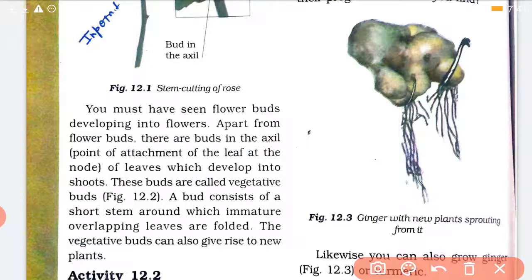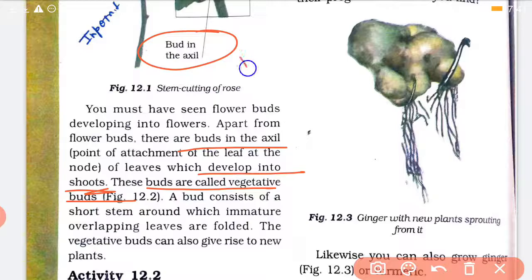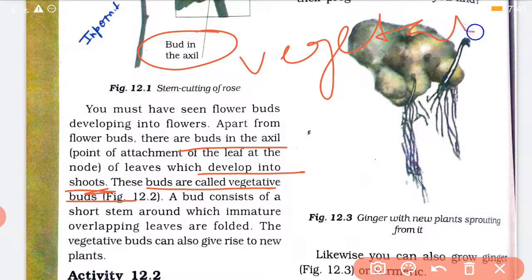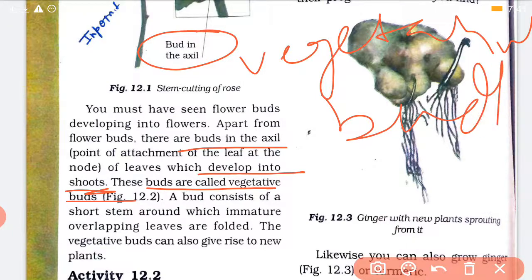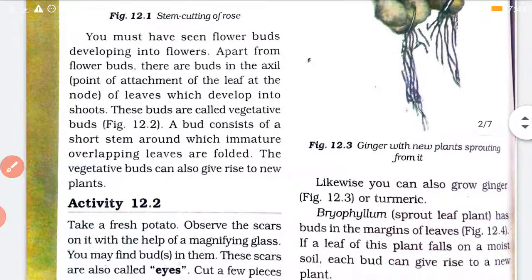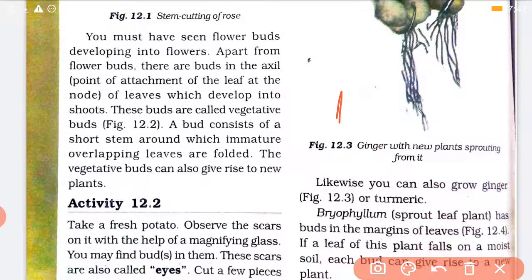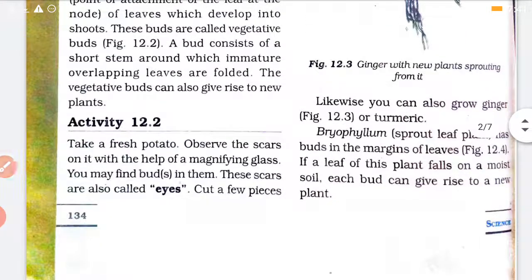देखो, buds in the axil, what is their function? The buds in axil develop into shoots. Means ये shoots तना में develop करता है. And these buds are also known as vegetative buds. So the buds in the axil, they are also known as vegetative buds. Okay. And a bud consists of short stem around which immature leaves are folded. We have seen कली कैसा होता है. एक स्टेम होगा छोटा सा और वहाँ पे पत्ता पत्ता ऐसे पूरा पत्ता रहता है. So these are overlapping leaves. Now we have seen rose. We saw it is developed from a stem cutting.